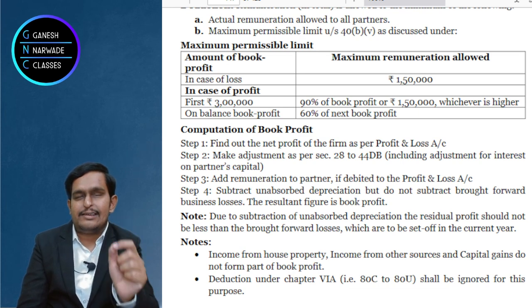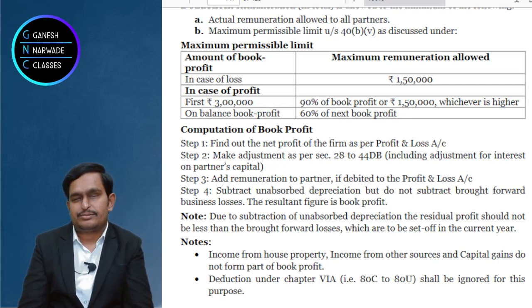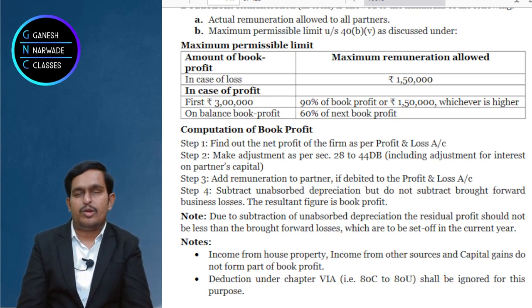But get the income as per Income Tax Act. Get business income as per Income Tax Act. Then you need to also add remuneration. Now please remember, if remuneration is given in the P&L account, then only add. Okay. Step 3 they said add remuneration. Not over. If it is given in P&L account, then only add.